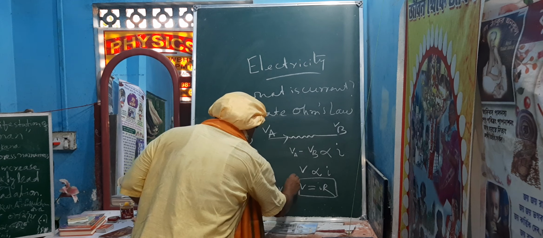Now come to the point, types of resistors. Okay, types of resistors. That means in which way the resistances are connected in an electrical circuit.